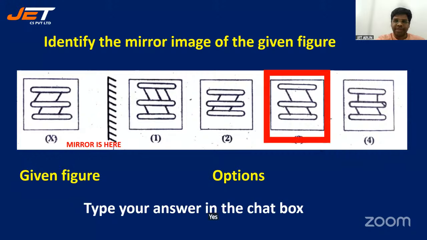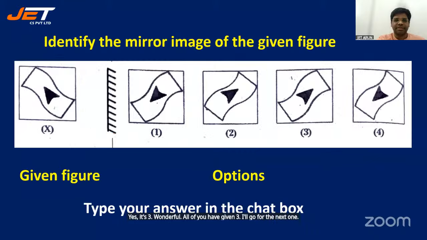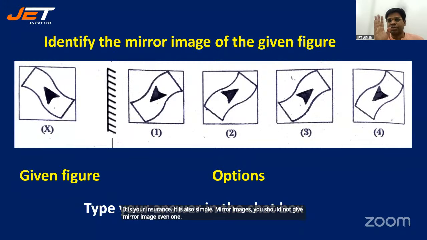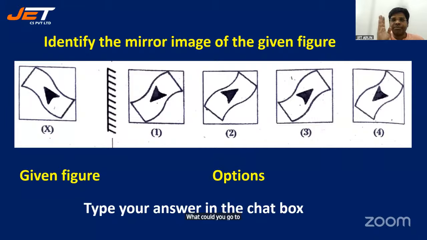Yes, it's C. 3. Wonderful. All of you have given 3. I'll go for the next one. Easy students. This is also simple. Mirror images, you should not leave even one. Do not leave even one question in mirror images. Mirror image చూస్తే that should be in your pocket.